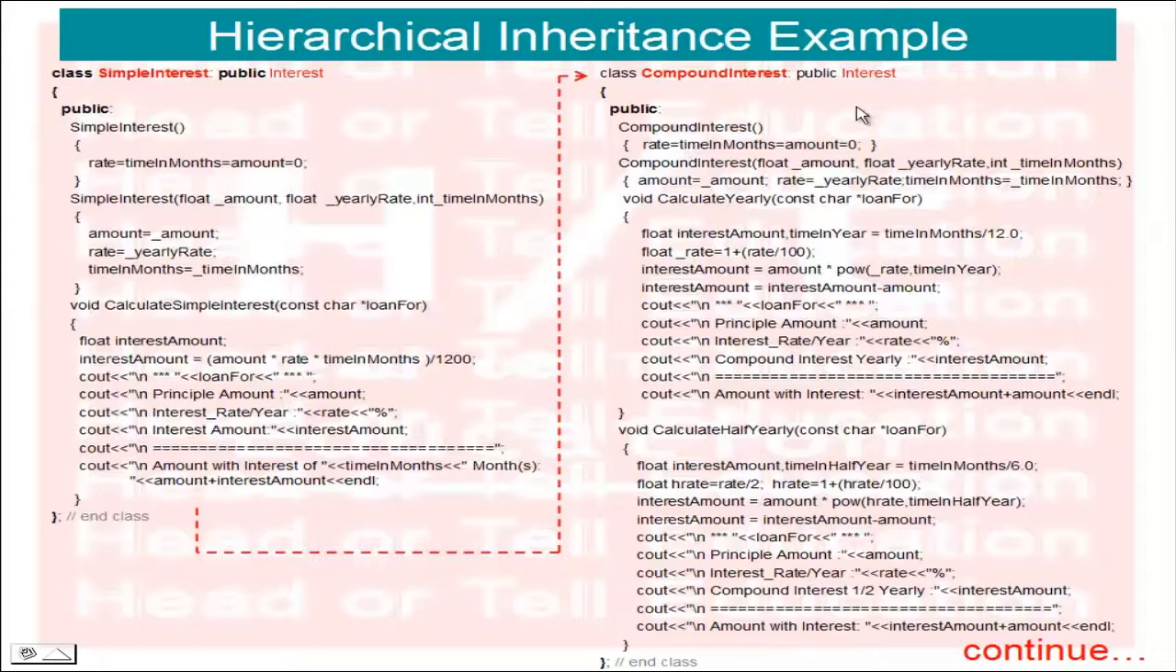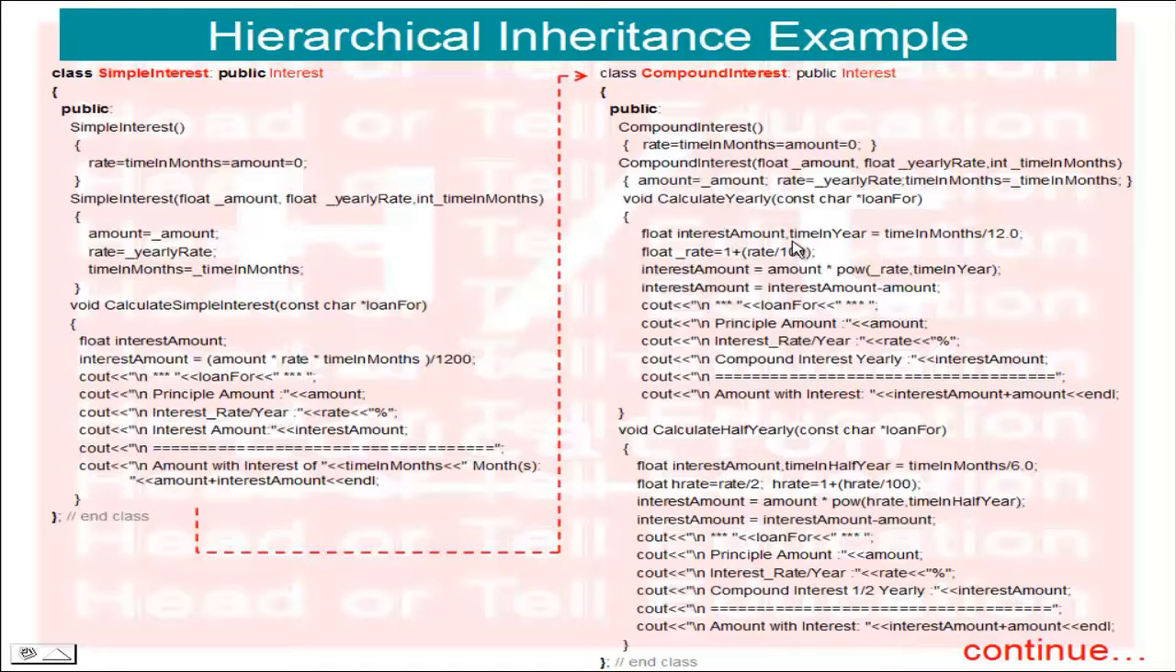Next, one more class: the compound interest class is also derived from the Interest class. In this class we have the zero-argument constructor, with all values equal to 0. Then a three-argument constructor for compound interest, passing the float amount, the float yearly rate, and int time in months, and assigning the variables. Here I have created two public functions. First, to calculate compound interest yearly.